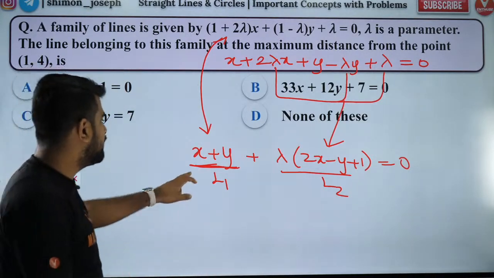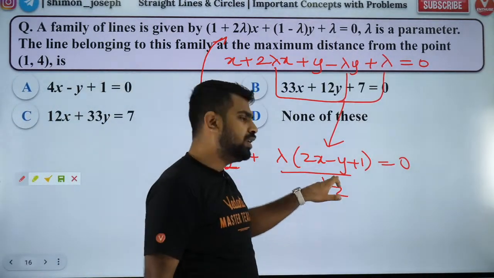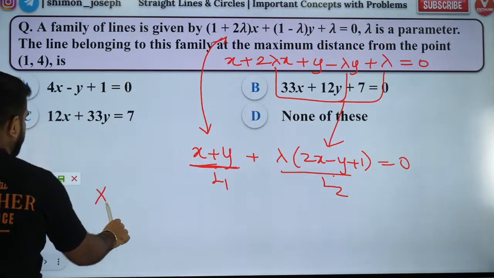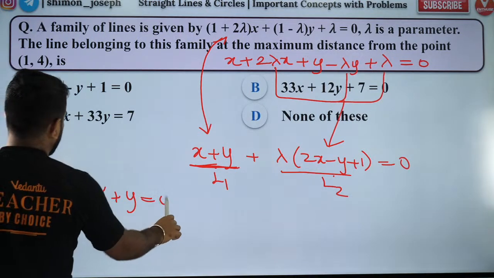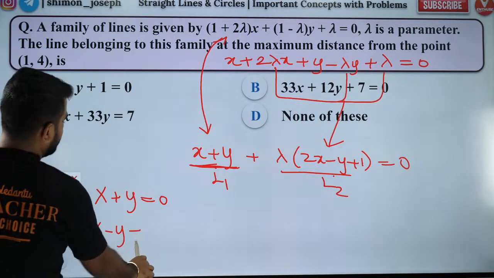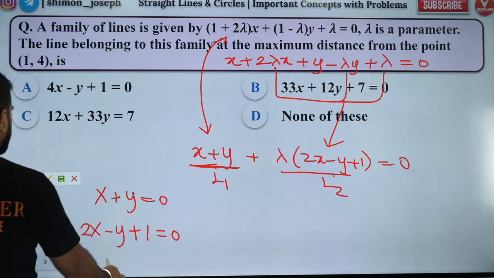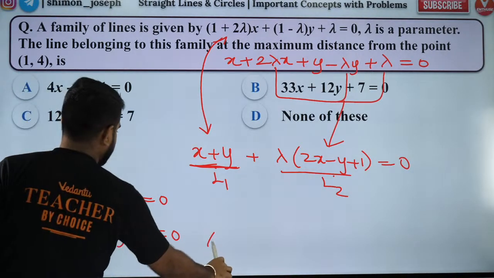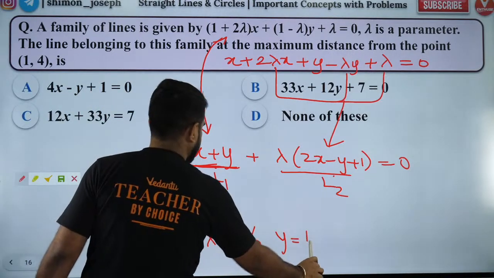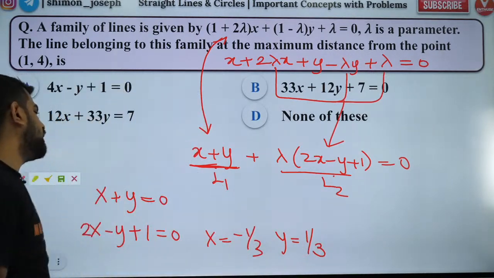Now if this is L1 and this is L2, what is the point of intersection? The point of intersection will be the solution to both these equations. What is the solution to both these equations? You will have x as minus 1 by 3 and y as 1 by 3. So this is the point of intersection.